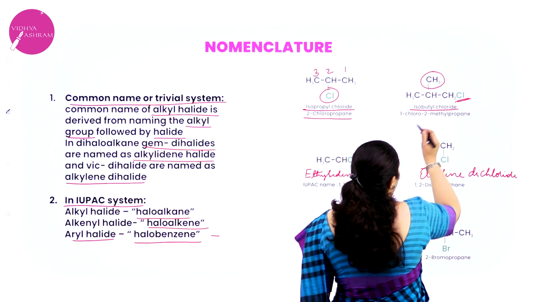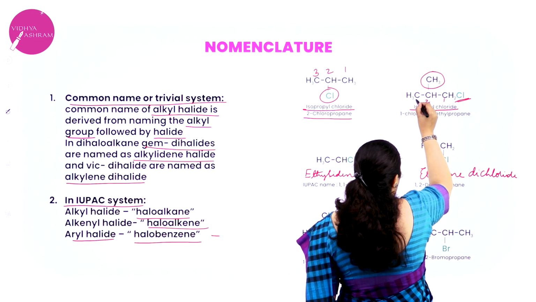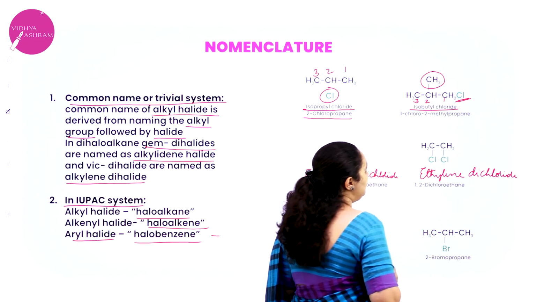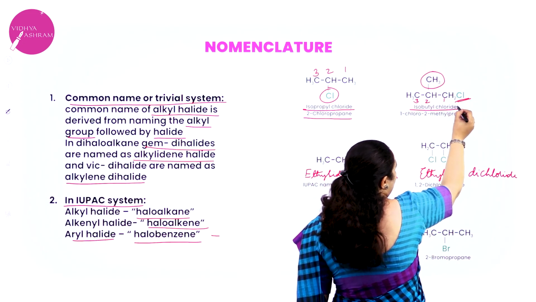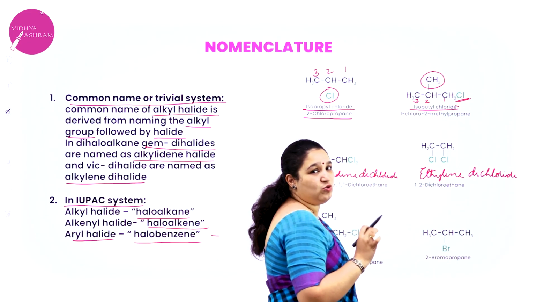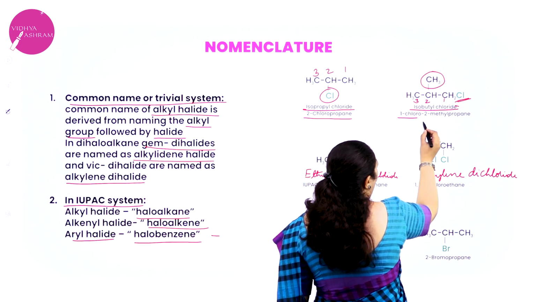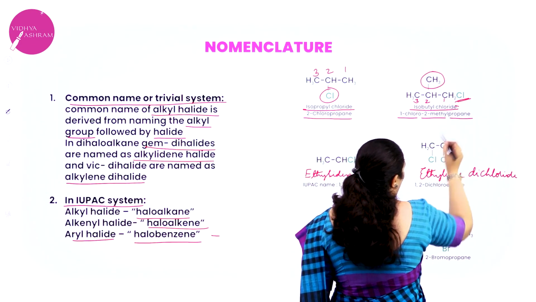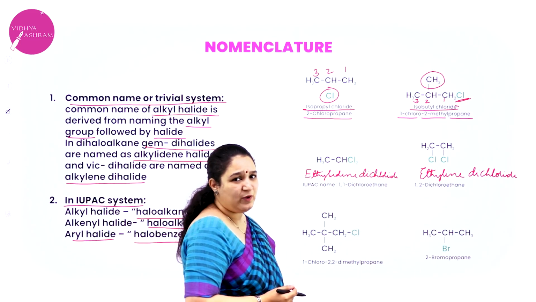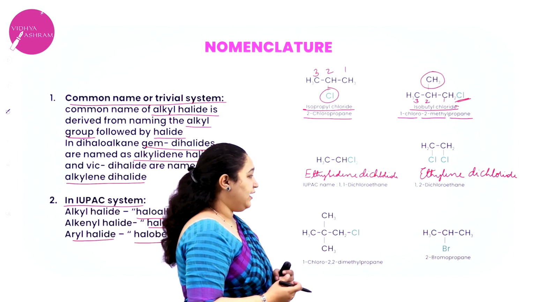Next here, I'll number this 1, 2, and I can take this as 3 or this as 3. It is one and the same. The first carbon atom contains the chlorine group. The second carbon atom contains the methyl group as the side chain. So what will be the name? 1-chloro-2-methylpropane. I hope you have understood from the first year. You are revising a little again now.